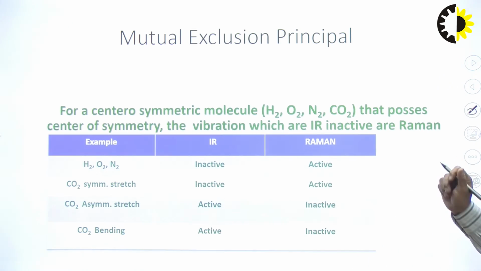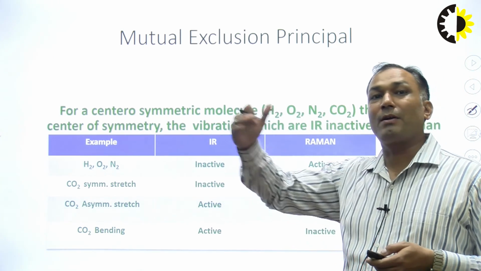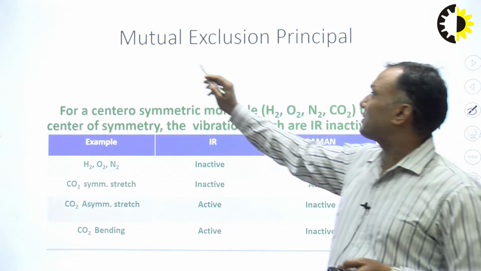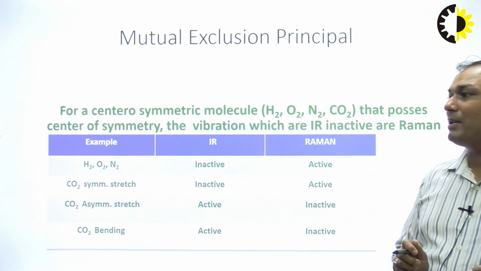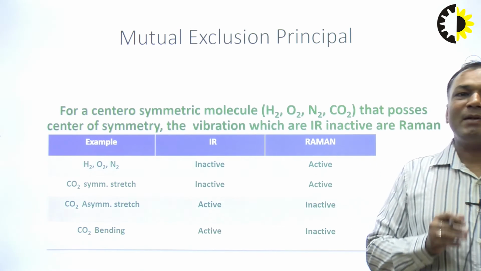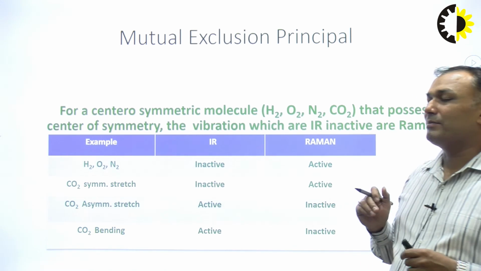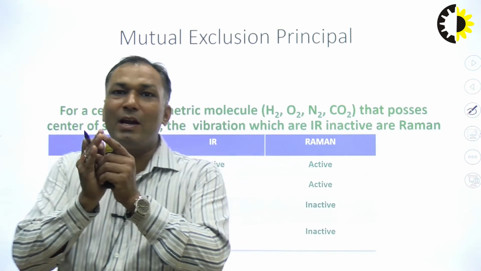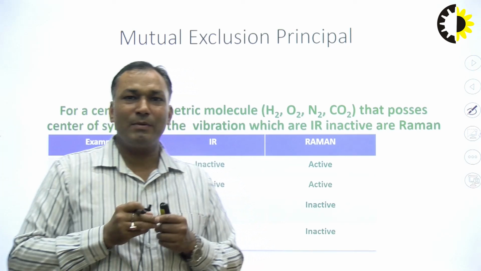I think the basic point we have discussed, that is how the Raman spectra originates. Now I am going to discuss the mutual exclusion principle. Mutual exclusion principle says that for centrosymmetric molecules like hydrogen, oxygen, nitrogen, carbon dioxide, in which with respect to the center atom the distances of both the atoms are same, these are the centrosymmetric molecules.